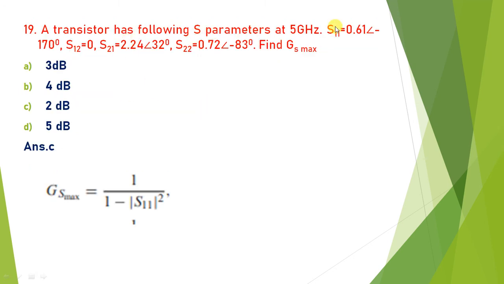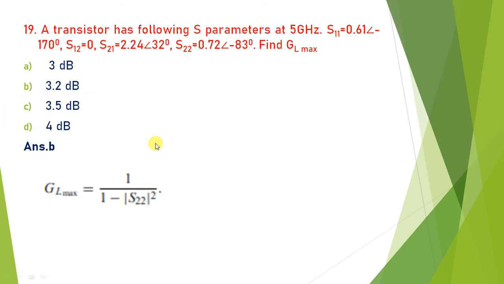A transistor has the following parameters given at 5 gigahertz. S11, S12, S21, S22 are all given. Find the value of GS max, that is the source gain. Then what is the equation of GS max? That is equal to 1 upon 1 minus S11 square. So S11 is equal to 0.61. We have to take only the magnitude. So if you put this in this equation and convert into 10 log in dB, then you will find the value. The answer is 2 dB.